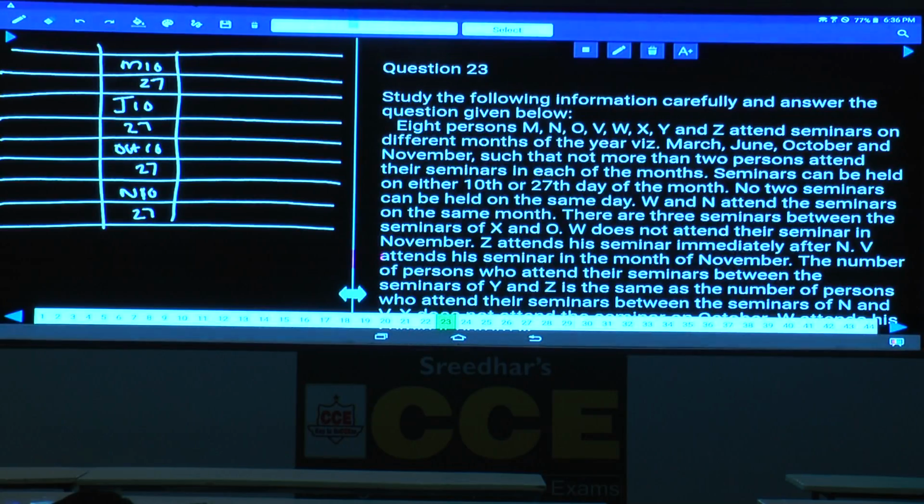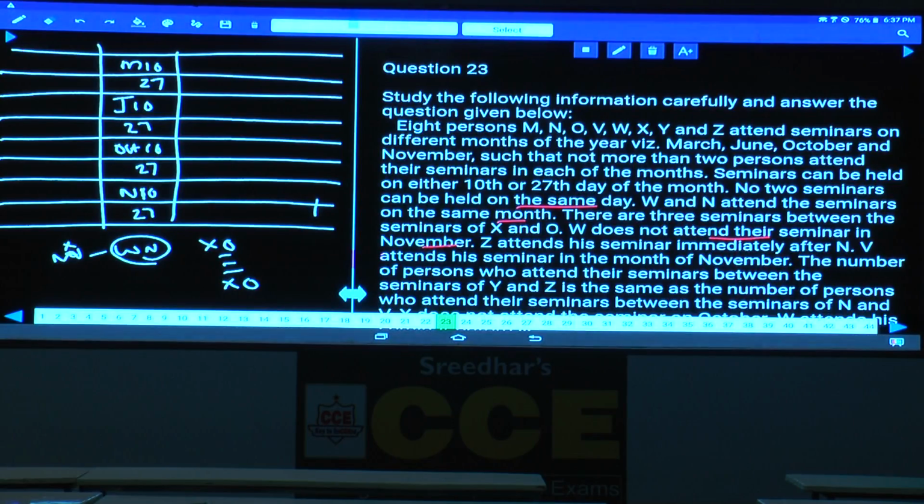No 2 seminars can be held on the same day. W and N attend the seminars in the same month. There are 3 seminars between X and O. Between X and O, how many are there? There are 3. Which is before is not clearly given. W does not attend their seminar in November. W and N can be in either October, June or March. W and N cannot be in the month of November, hence November is ruled out.